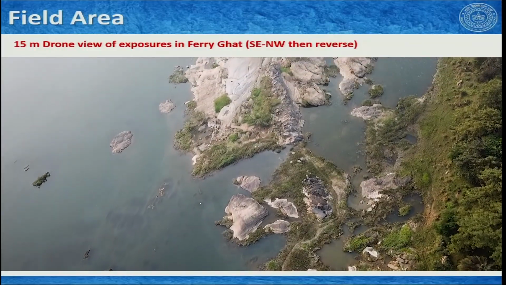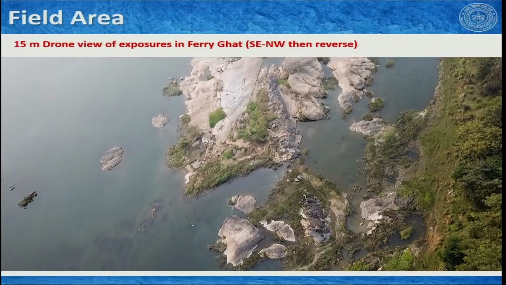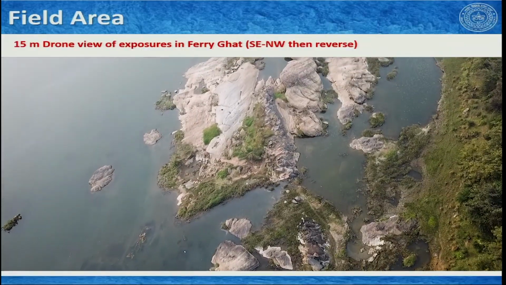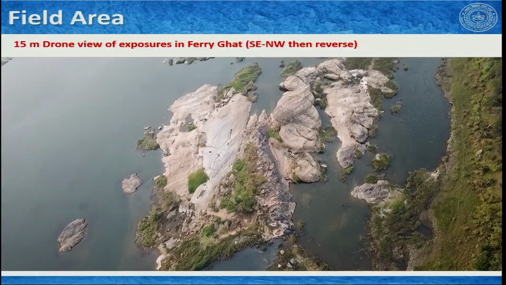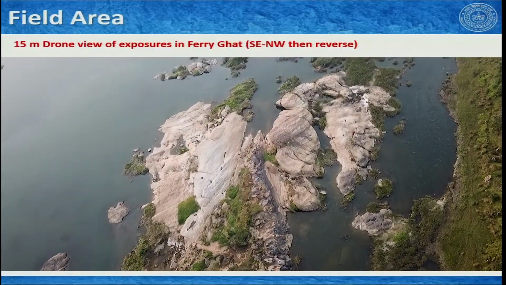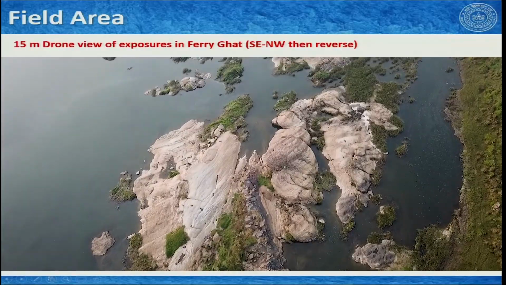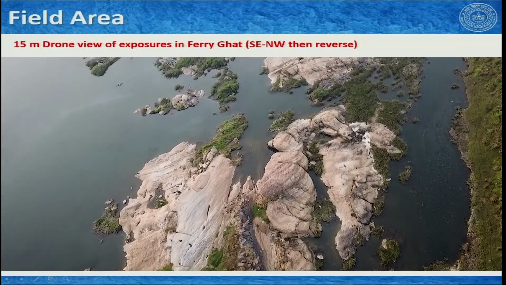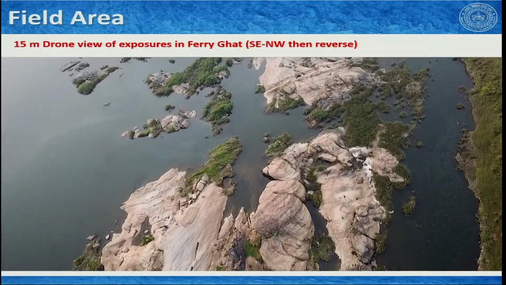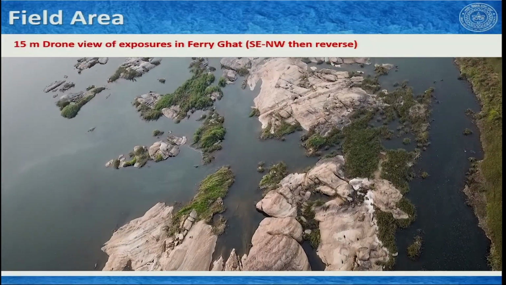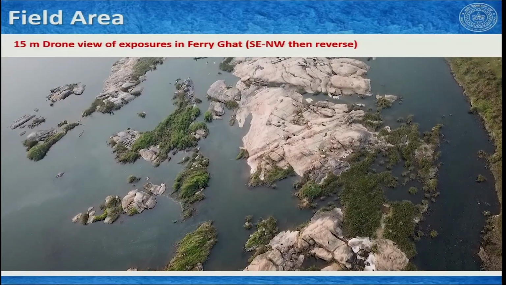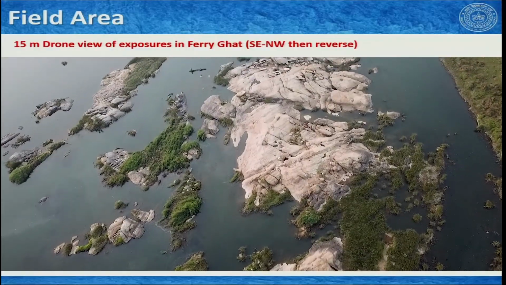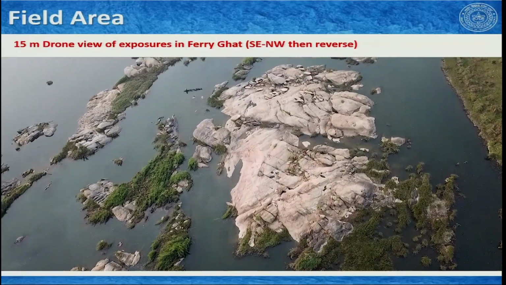This is the beauty of viewing things over drone, that actually you cannot see when you are in the field itself. So, to get a general overview of a field area, drone nowadays is very helpful. All these rocks that you see here are mica schists, extremely deformed, and metamorphic grade is green schist.